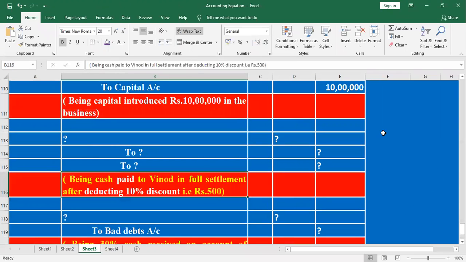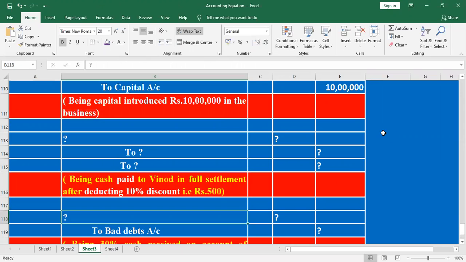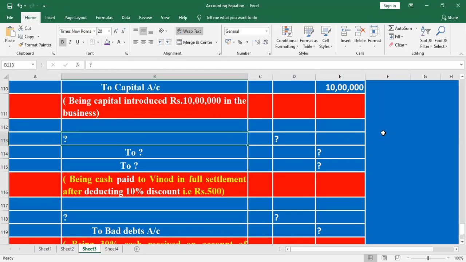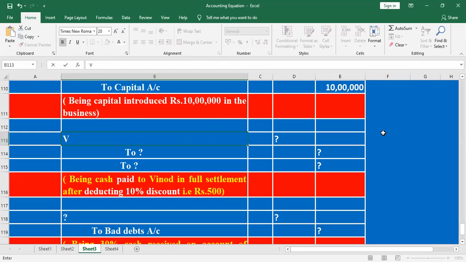After deducting 10% discount of rupees 500. Cash paid, cash goes out. Cash paid to Vinod. Cash account, Vinod account, receipt account. Who is the receiver? Vinod, sir. Vinod, debit the receiver. Vinod account is debit.